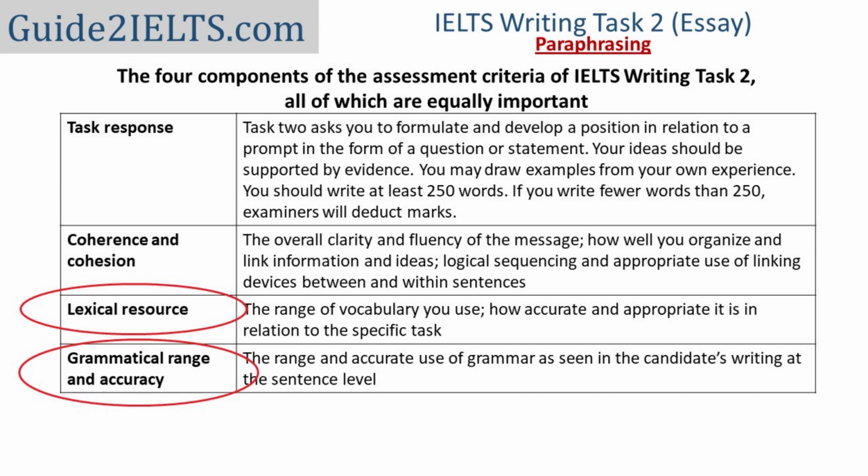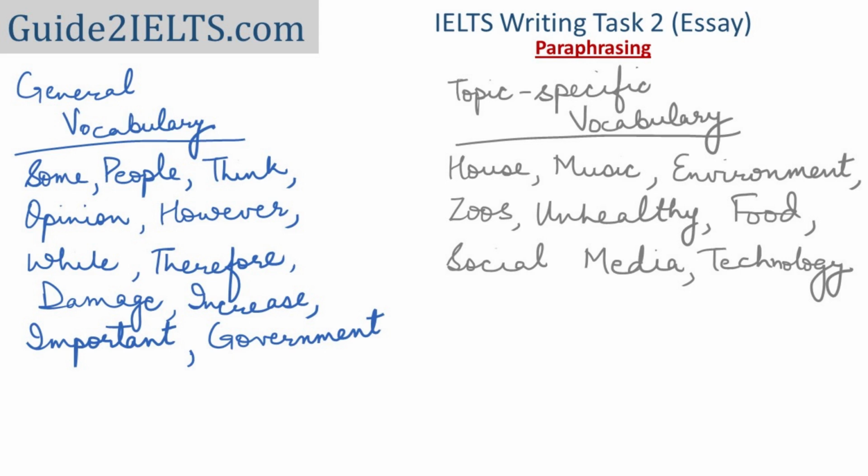When practicing paraphrasing, divide the words you come across into two categories: general vocabulary and topic-specific vocabulary. This actually applies to whenever you are practicing writing or speaking. Although you would also need to work on your topic-specific vocabulary as well, focus more on the general vocabulary. That is the words which are more common in the questions, and the words and phrases that you can use in your paraphrasing often. Also, make sure that any word, any phrase that you use, you understand its meaning properly.